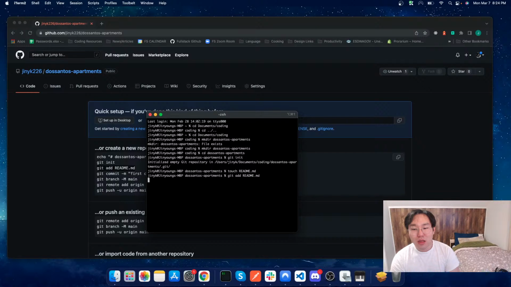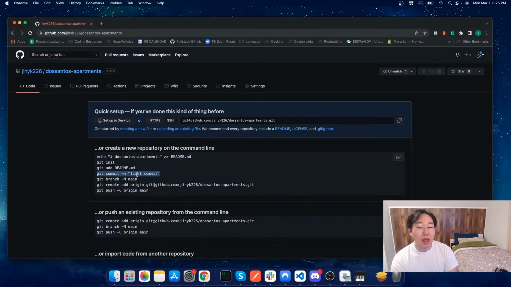And another thing that we could also say, which you'll see me use a lot, is git add period. And period means add all the files that are in this git folder. But because README is the only file that we have, I won't need to do that at this time. Next thing I want to do is say git commit and add a message, first commit.